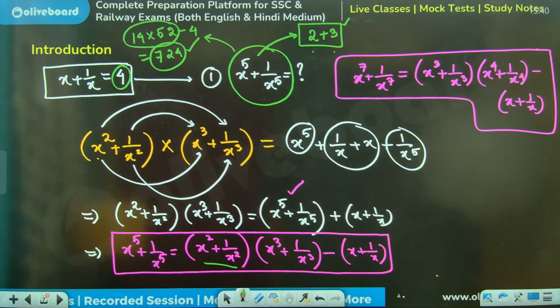Clear, sir? A quick yes or no then. If it is clear, then please tell me a very quick yes or no, on whether this is 100% clear.